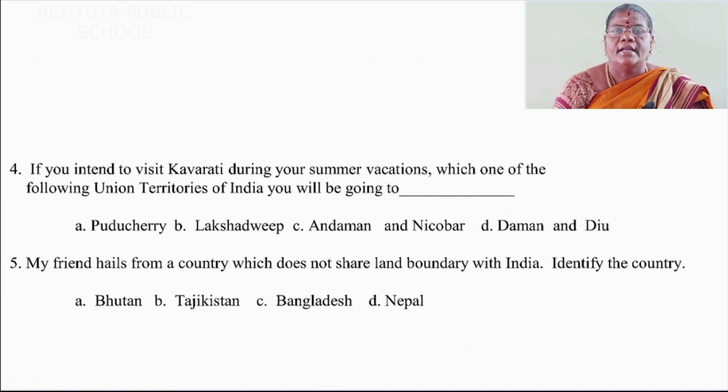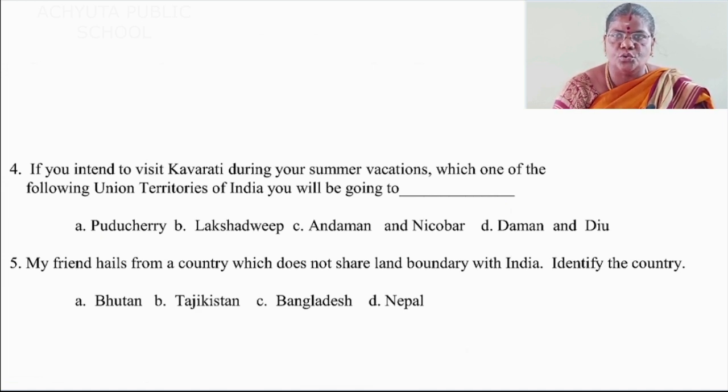Then leave one line, write a fourth one. If you intend to visit Kavaratti during your summer vacation, okay students, during your summer vacation, which one of the following union territories of India will you be going to dash? So once again I will repeat.